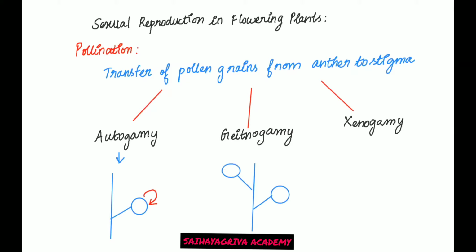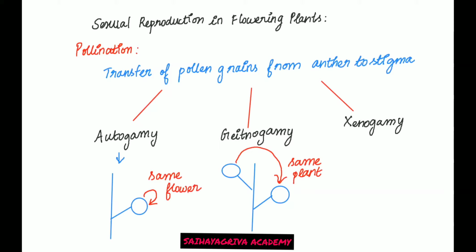Now there is transfer of pollen grain from anther to stigma of one flower to another flower of the same plant. So in autogamy, you had it within the same flower. In geitonogamy, it is within the same plant.